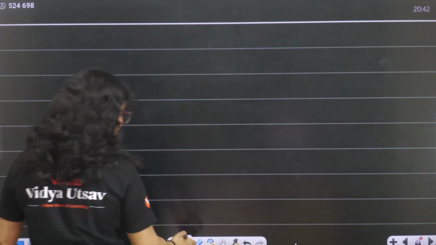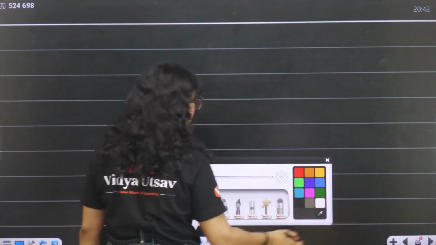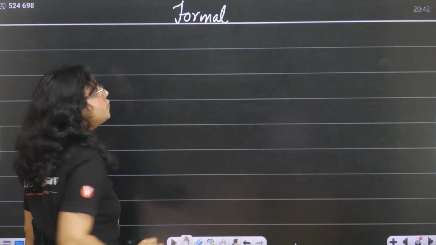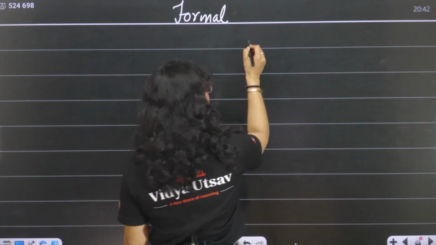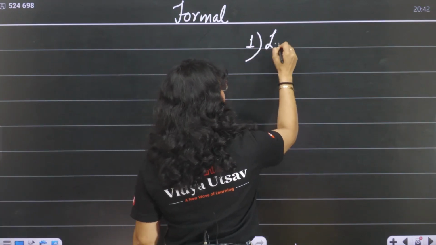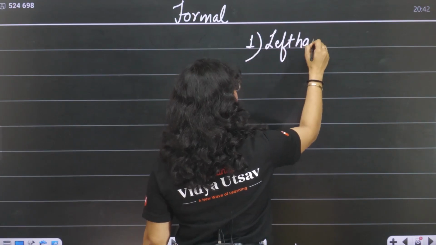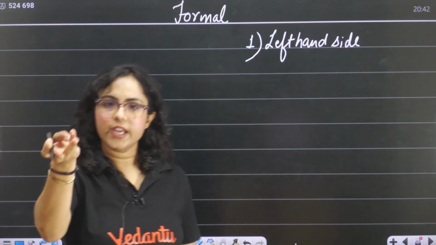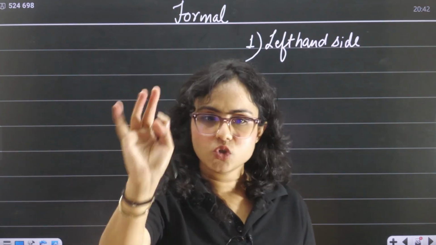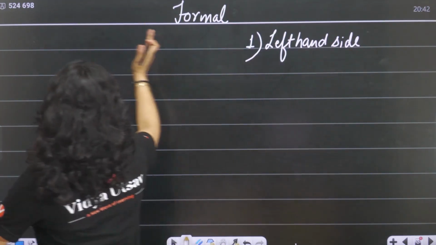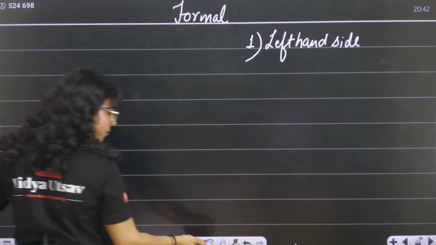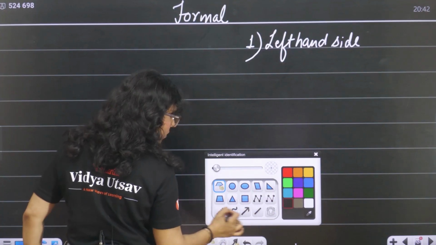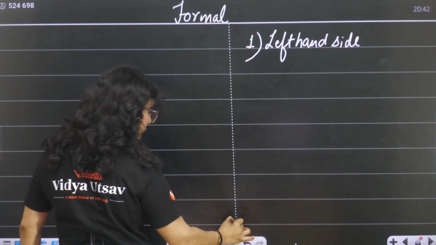Okay, so letter to editor or letter writing or formal letter, let's say we will talk about formal letter. What is the first step? The first rule is the left hand side rule. You will write sender's address, date, receiver's address, salutation, subject, everything from the left hand side. Everything should be from the left hand side. Let me show you how.